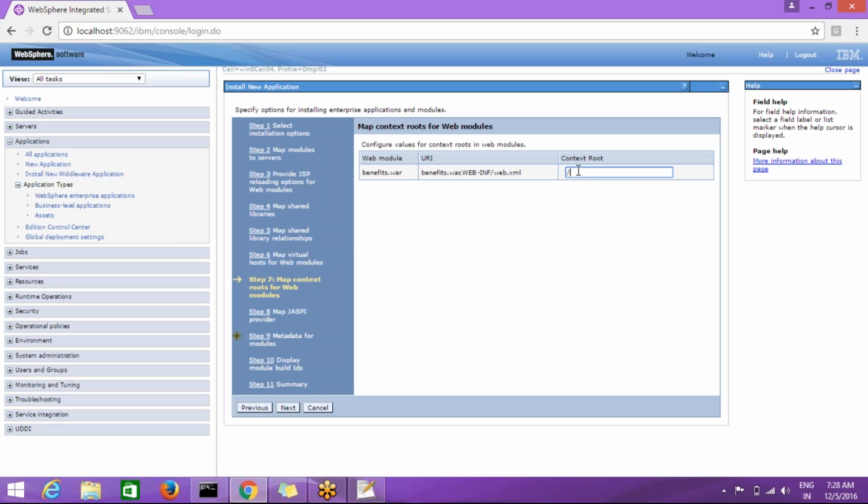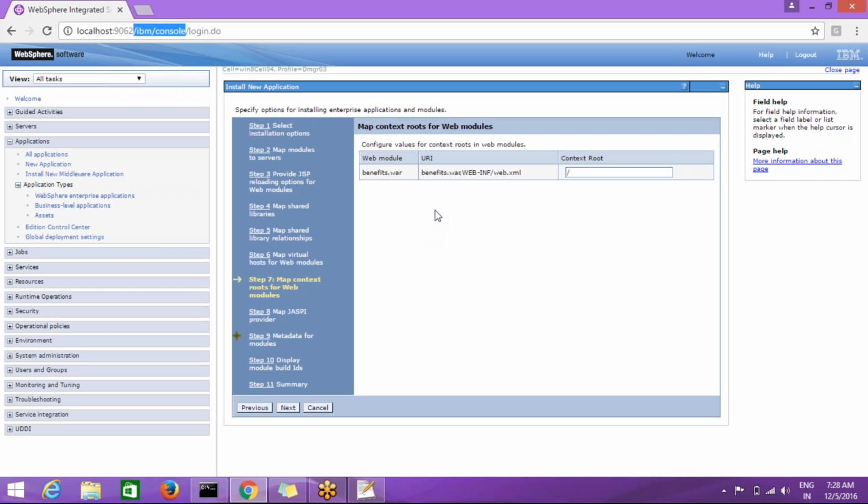This is the context root. Context root is very important. Context root means it is the name which is used to access the application. For example, take this administration console. To access this administration console, I'm using slash IBM slash console. This is the context root for this application.